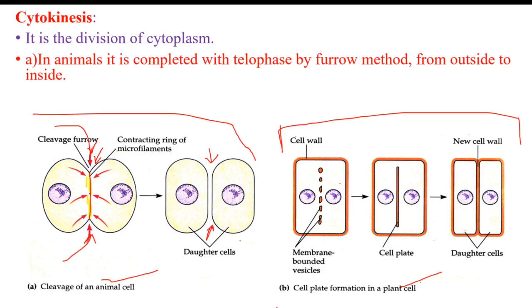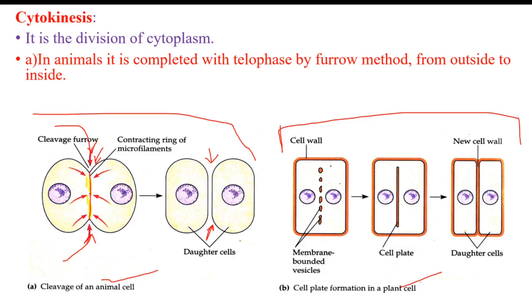Now this cleavage formation has begun in the late anaphase, and with the completion of telophase, when two separate nuclei are formed, at the same time the cytokinesis is also completed. Cytokinesis is the division of cytoplasm. So nuclear division is followed by cytoplasmic division, and in animal cells it is done with the help of cleavage formation or the furrow method.